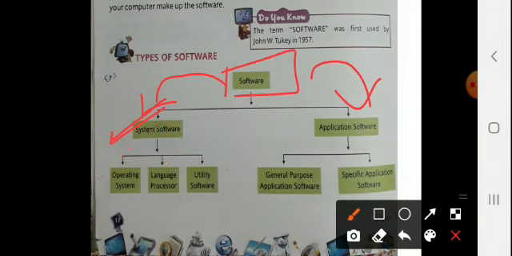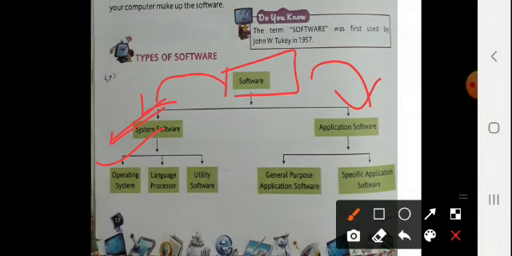First of all, operating system, or in short we can call it OS, is the most important software without which you cannot work on a computer system. Getting now? It is the basic software that is present in a computer. It serves as the interface between the user and the hardware, means interface between us and the computer system. Examples of operating system are Unix or MS Windows, most common, etc.